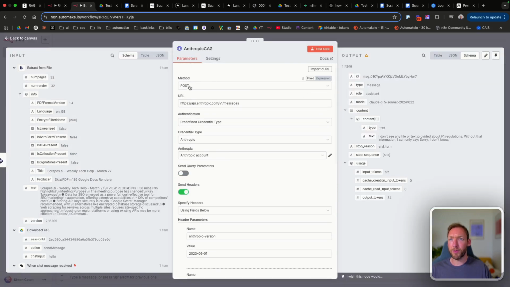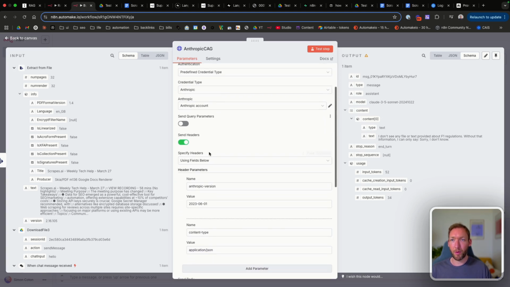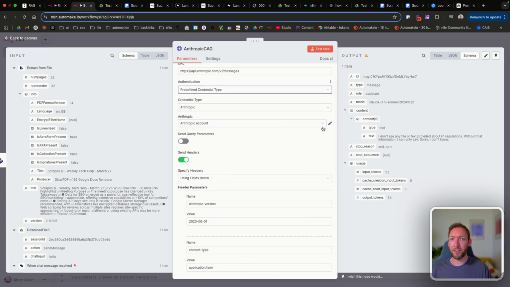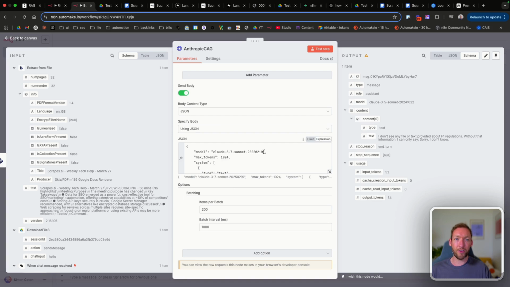Inside the rest, we need to make sure it's a POST request. We're sending to this URL here. You need to connect your API key through Anthropic, which is a predefined credential type. And you just insert your API key inside here. And then we need to make sure we've got the following headers: anthropic-version 2023-06-01 and content-type application/json.